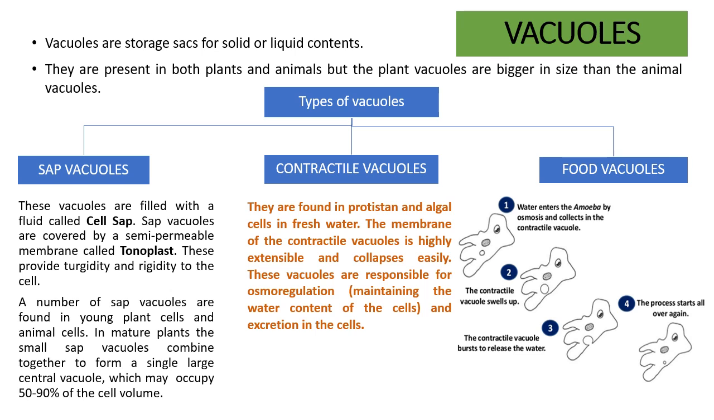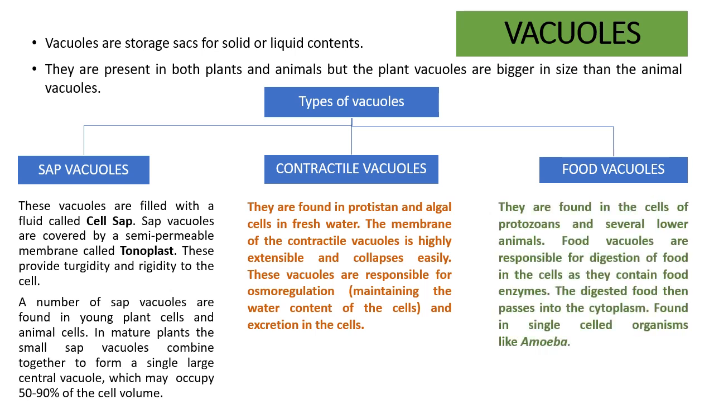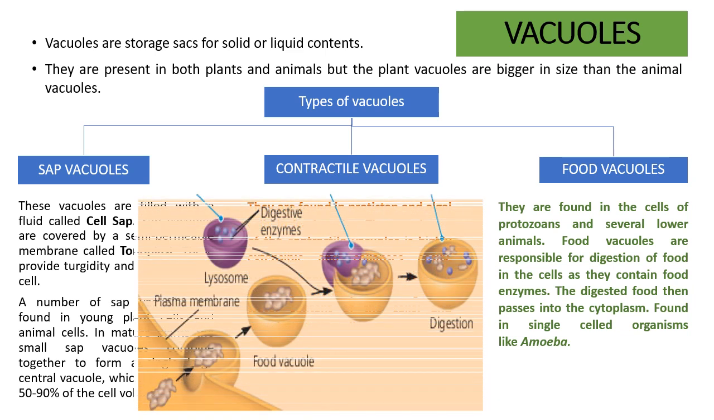The last type of vacuoles are the food vacuoles. They are found in the cells of protozoans and several lower animals. Food vacuoles are responsible for digestion of food, as the name suggests, because they contain the food digesting enzymes. The digested food then passes into the cytoplasm in single-celled organisms like the amoeba again.